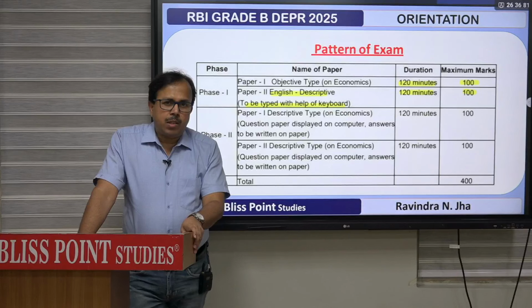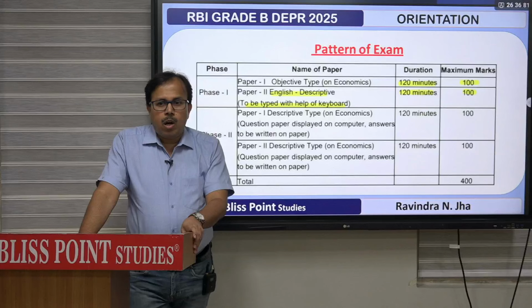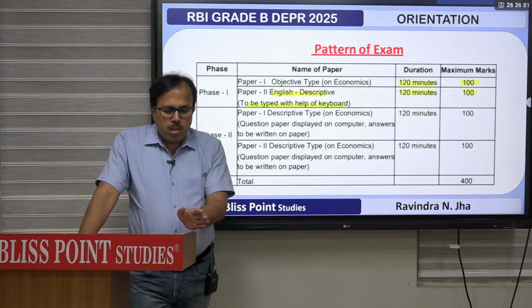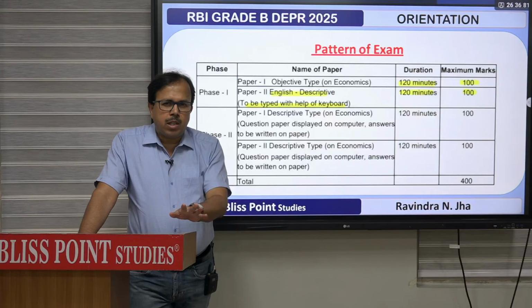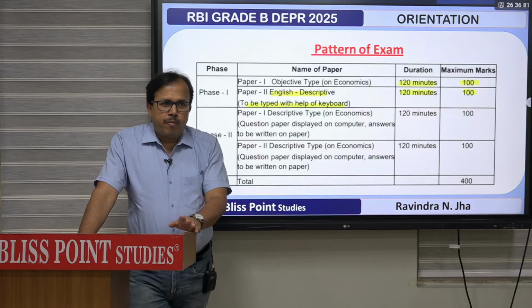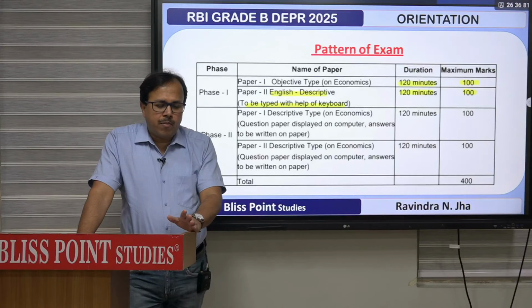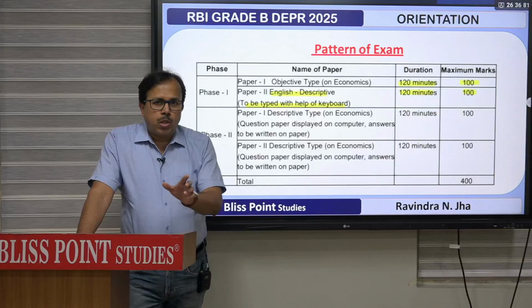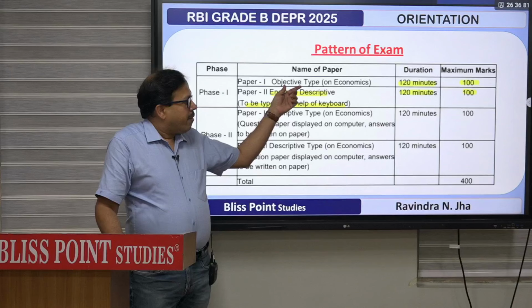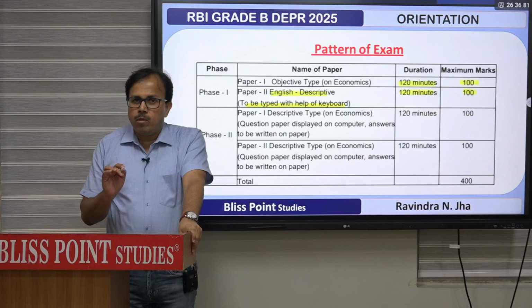In 2023 the cutoff was 112, that is 56% out of 200, for the general category. But this is deceptive, in the sense that if you just clear phase 1 you have very little chance to get qualified, because the phase 2 cutoff will further increase. So the phase 1 cutoff is basically 56%, and the phase 2 cutoff will go from 56 to 64. I will show the cutoff and what your study should be, but first let us complete this section. Phase 1 is 200 marks, and the 2023 cutoff for phase 1 was 112 for the general category.